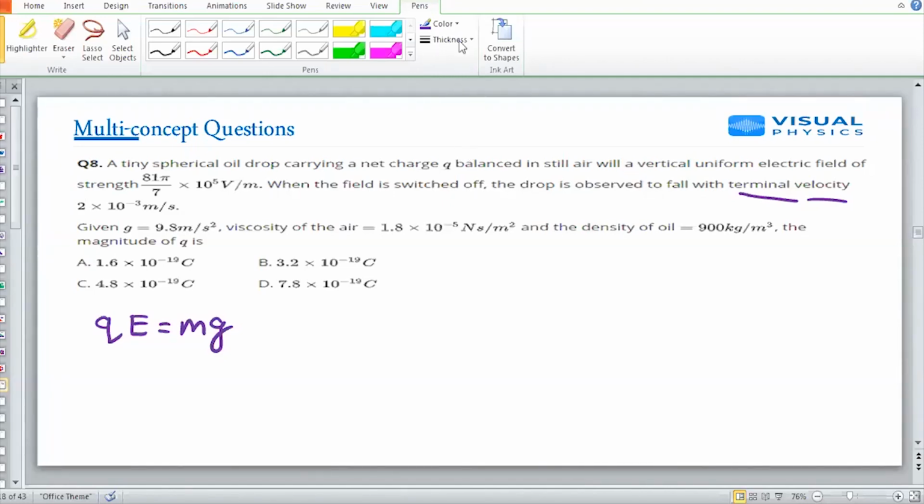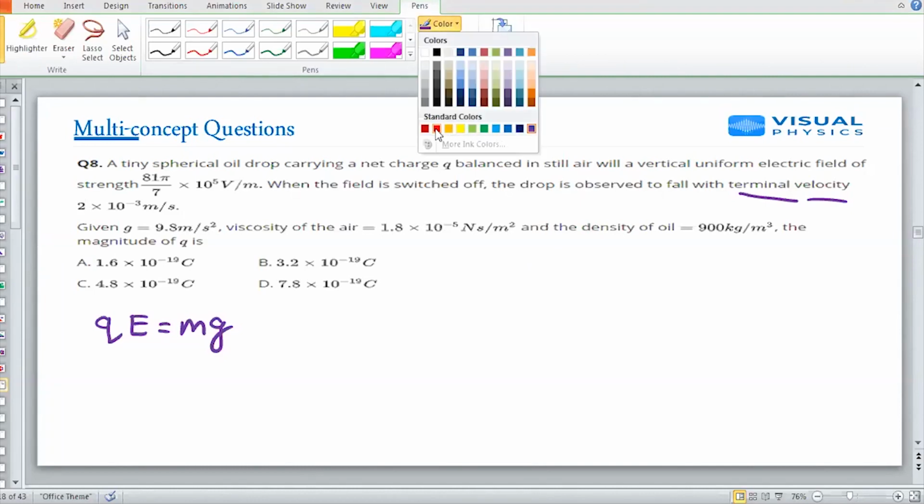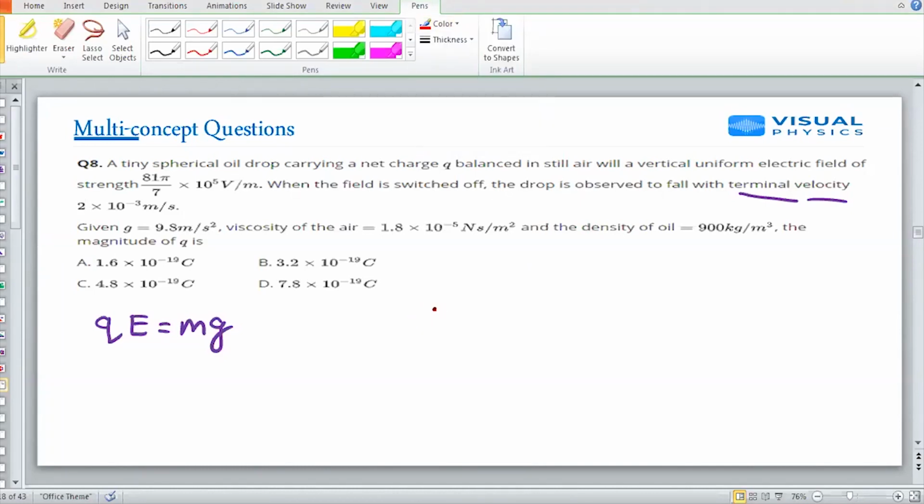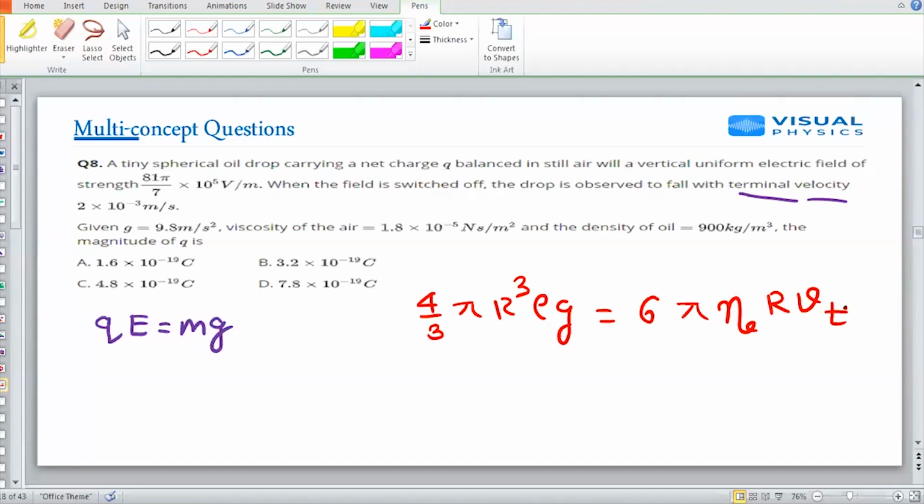And in the second case, it is saying Stokes law. So I know Stokes law. QE is mg, and 4 by 3 pi r cube rho into g is 6 pi eta r into v terminal. Whatever is not given, you have to eliminate. This is basically volume into density, so this is mg only. So these three things you have to use, and it's a very clumsy kind of calculation.